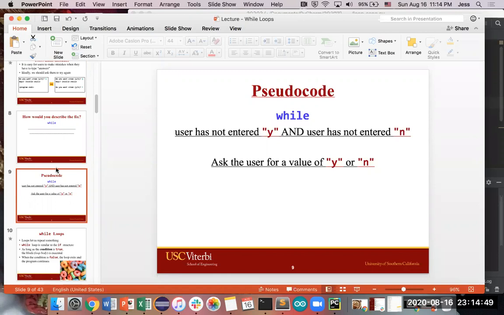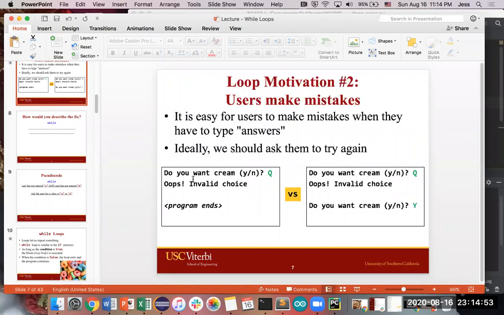In this case, the code that we have on the slide over here corresponds to this code over here in which we're asking, do you want cream, yes or no? And if a person types in Q, that's not something that we're handling yet. So we're going to say, oops, invalid choice. But we don't want to just quit. Instead of being like on the left, we want to be like on the right, where we say, oops, invalid choice, but then ask the user again to type in something that we were expecting or that we can handle.